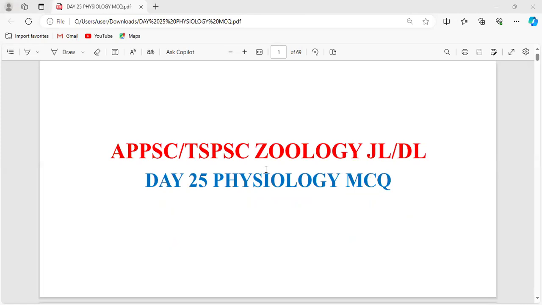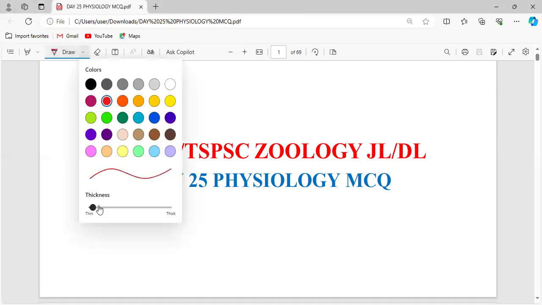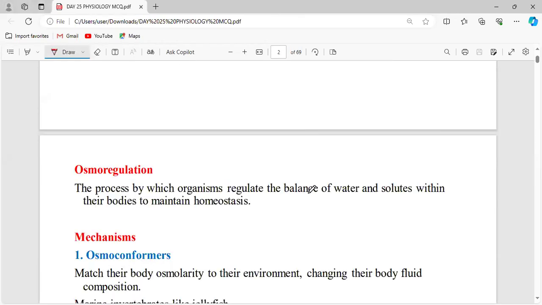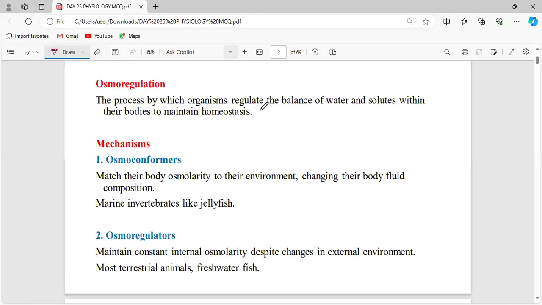Until yesterday we have completed some of the topics from physiology, I think up to excretion. In today's class, we are going to deal with osmoregulation. Before that, I'm going to explain the concept first, and after that, we'll solve the questions as usual. So, what is osmoregulation? It is regulating water balance.